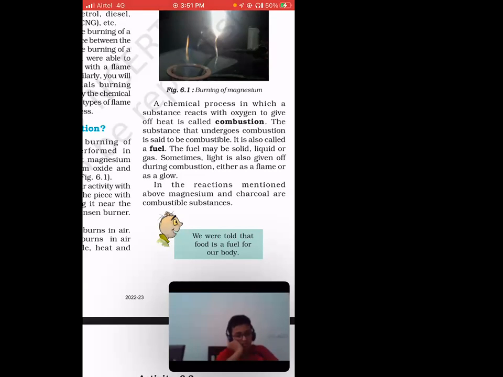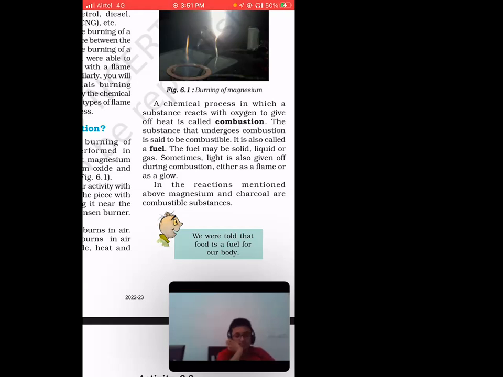For example, if you wrote that combustion is the chemical process in which a substance burns and produces heat, that's wrong. Why? Because you missed out the oxygen part. Oxygen is available everywhere, so you have to make sure that oxygen is mentioned, because in the presence of oxygen combustion will take place.